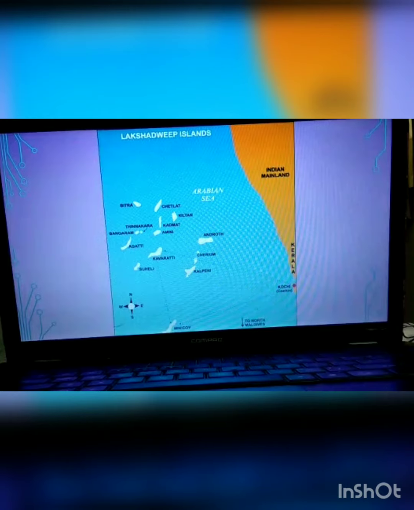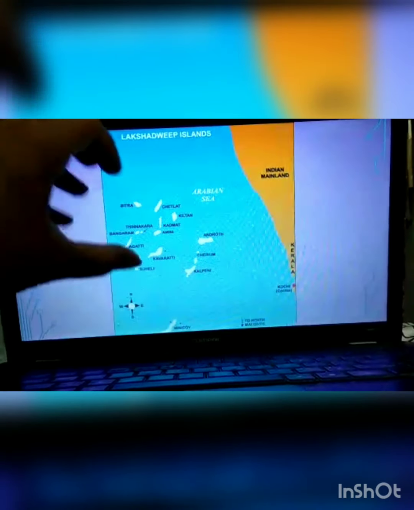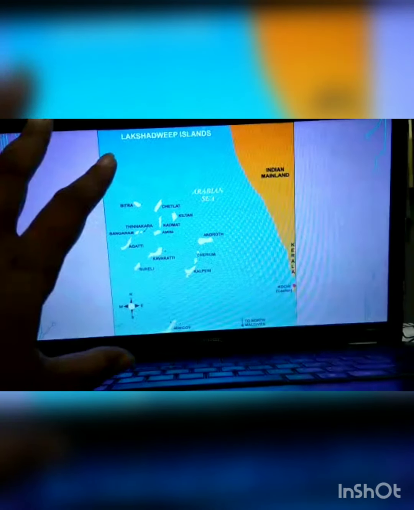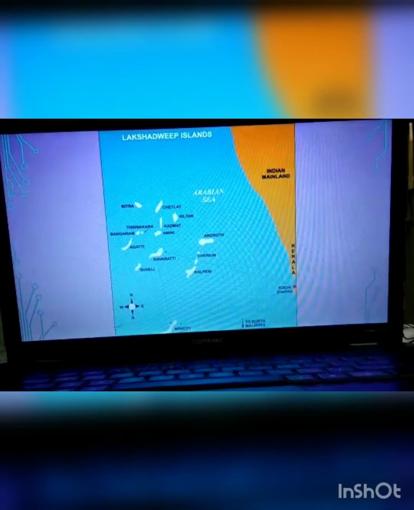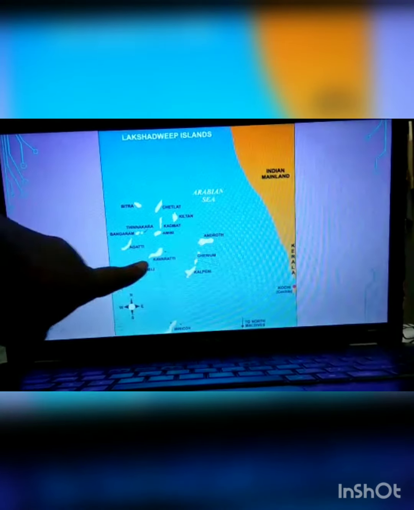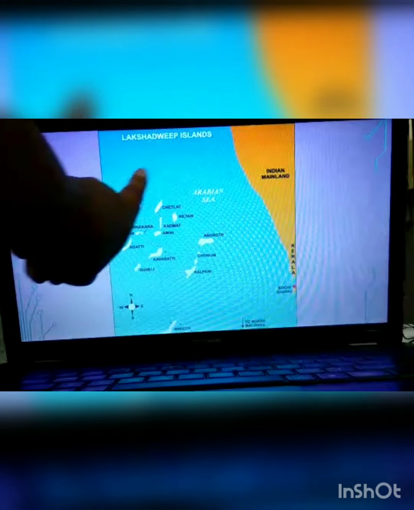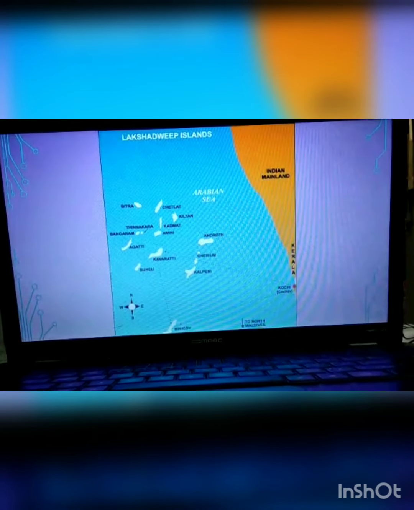Here there is a picture showing the mainland of India, and these are the Lakshadweep Islands, where different small islands are present and together form a group. From the main coast on the land, you can reach these many small Lakshadweep islands. Particular names are also given here.